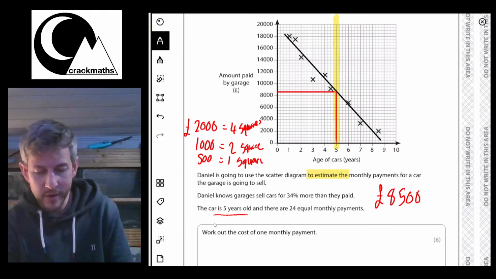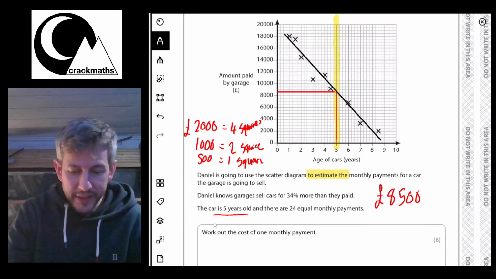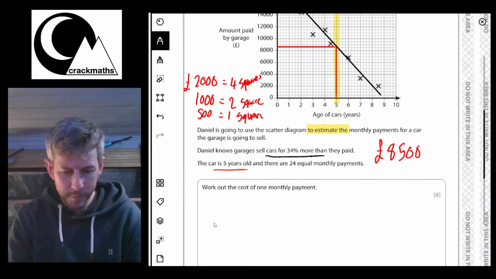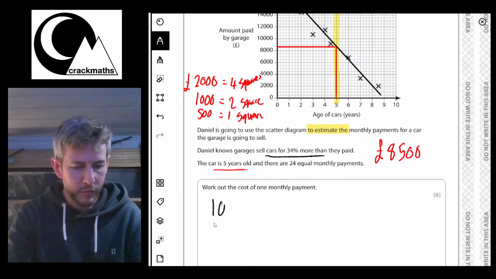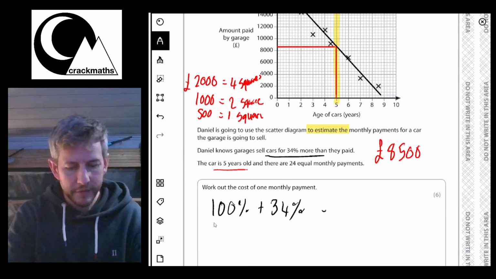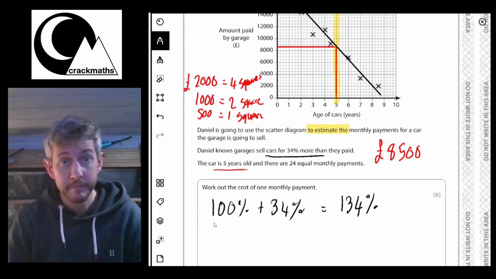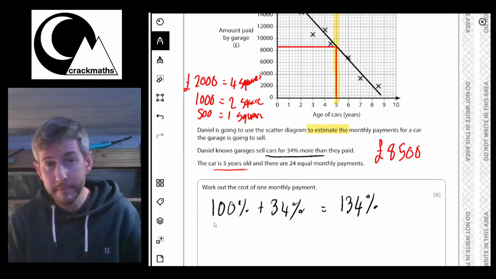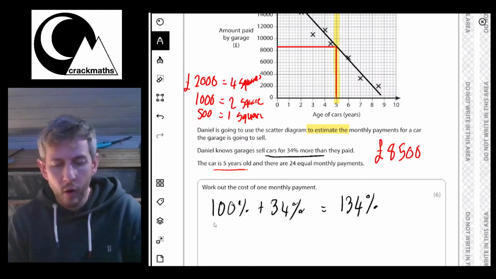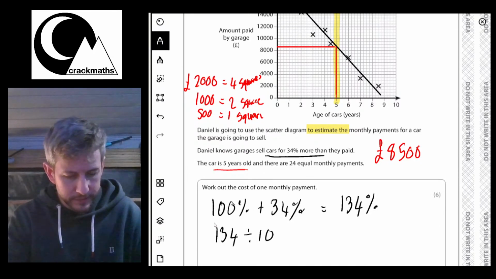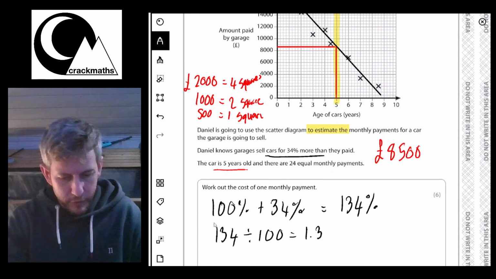So let's see what we can do with that. He knows that the garage sells it for 34% more. Remember, if we've got 100% plus 34%, that means they're selling it for 134% of the cost. If you ever want to find any percentage, all we do is the percentage divided by 100, and that's going to be 1.34.